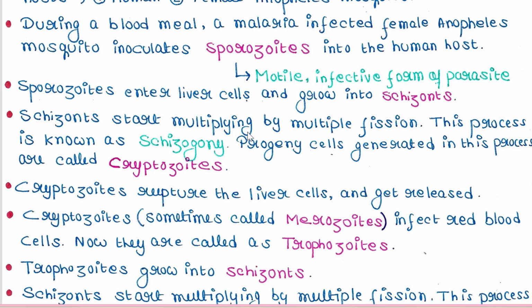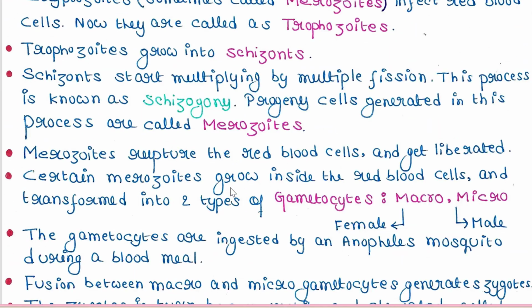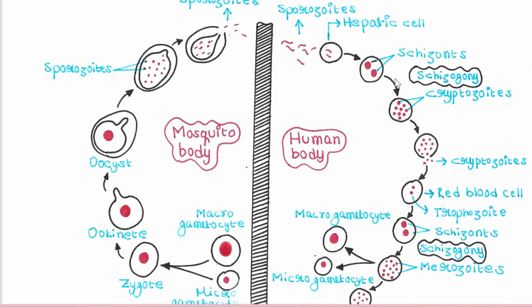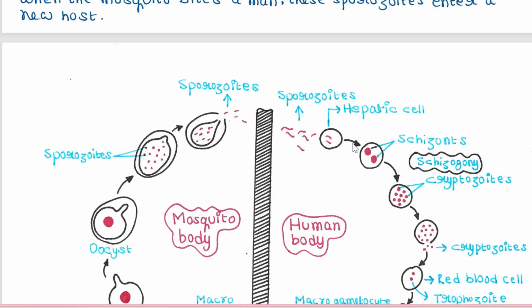And the progeny cells generated in this process are called cryptozoites. So we will see inside the liver cell, these schizonts undergo multiple fission and many progeny cells are formed which are known as cryptozoites, and this event is known as schizogony. Specifically, we can call it hepatic schizogony, right?